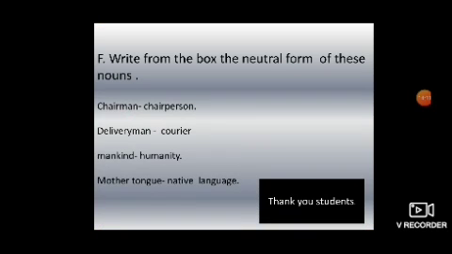In this exercise F, the question is to write from the box the neutral form of these nouns. So you have to choose the neutral form from the box which is given in your textbook. The answers are also given, so you can check the snaps that will be uploaded. Chairman, chairperson. Delivery man, courier. Mankind, humanity. Mother tongue, native language.